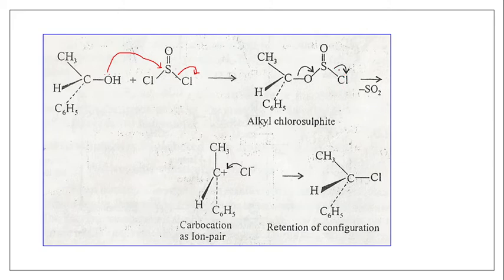That means it can rearrange internally, and instead of leaving this intermediate, it attacks within the molecule, internally it attacks the carbocation, and that's why this chlorine will be attached to the carbocation from the same side instead of the opposite side. That's why there is no inversion of configuration, there is retention of configuration. So the chloride ion will attack the carbocation from the same side as an ion pair. In this way, retention of the configuration of the molecule takes place. So this is the SNi reaction.